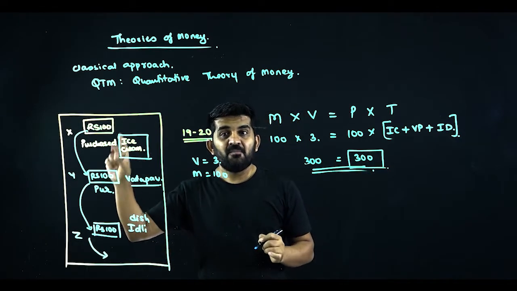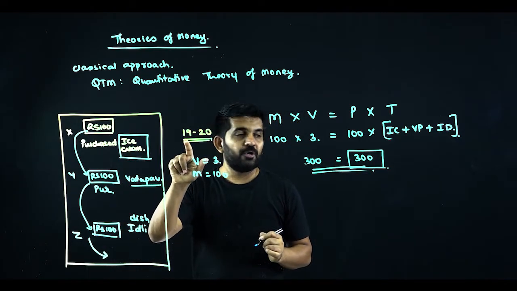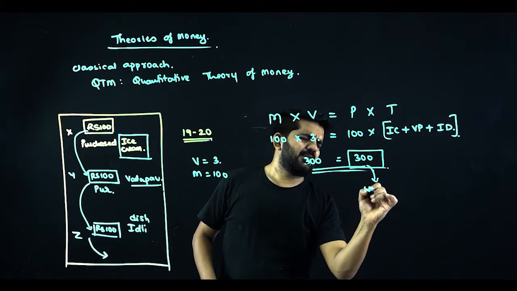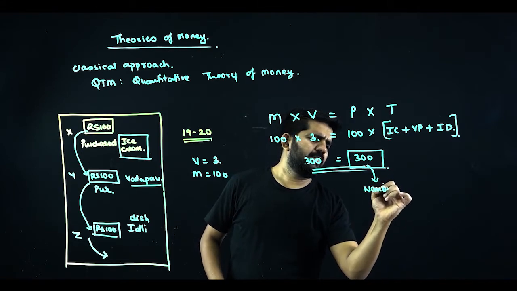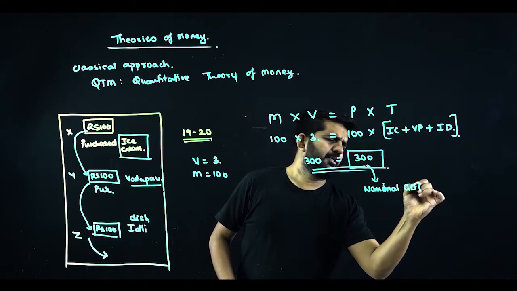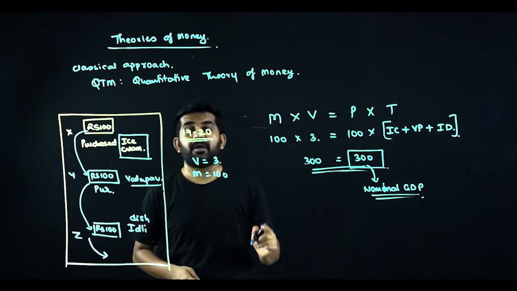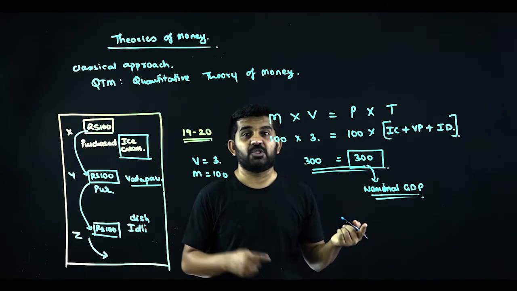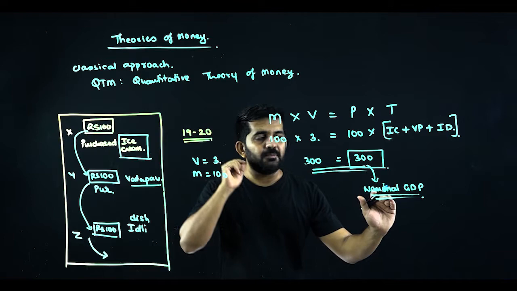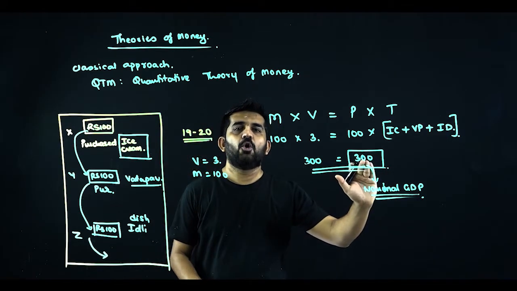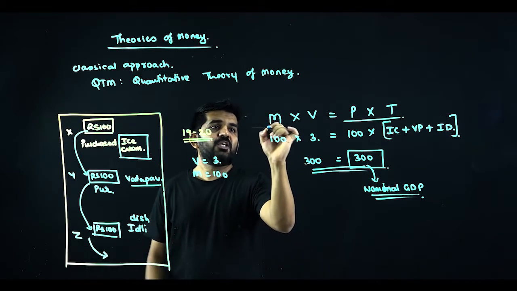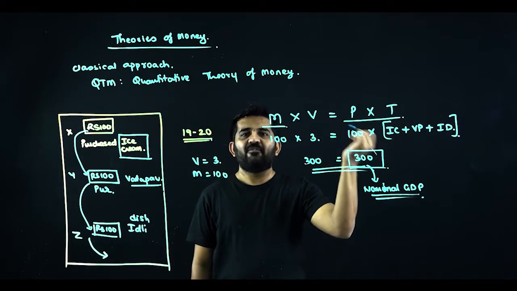Now, what is this? It is goods manufactured in a country over a period of time. So this 300 is nothing but nominal GDP. Market price of all goods and services manufactured during a period of time in a country by Indian or other citizens is nothing but nominal GDP. So this right hand side is nominal GDP, which will be equal to money demanded multiplied by velocity.